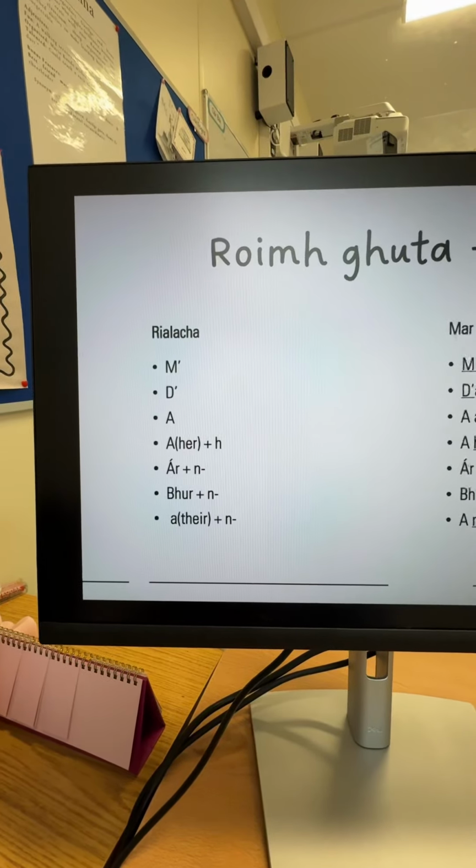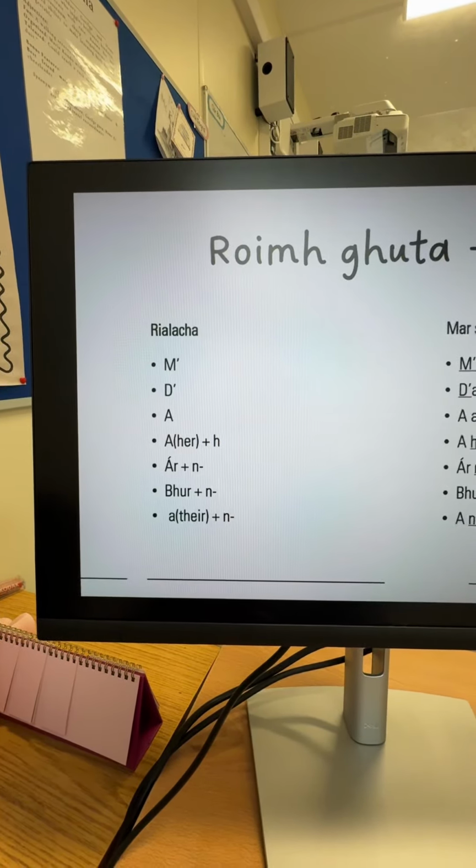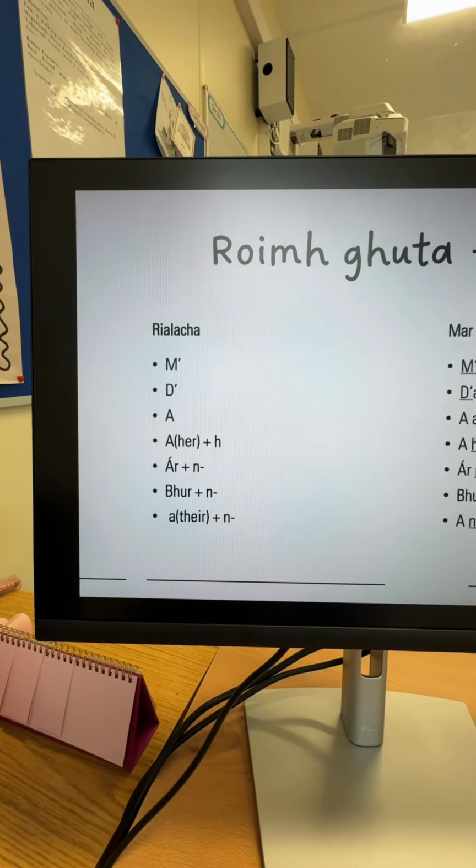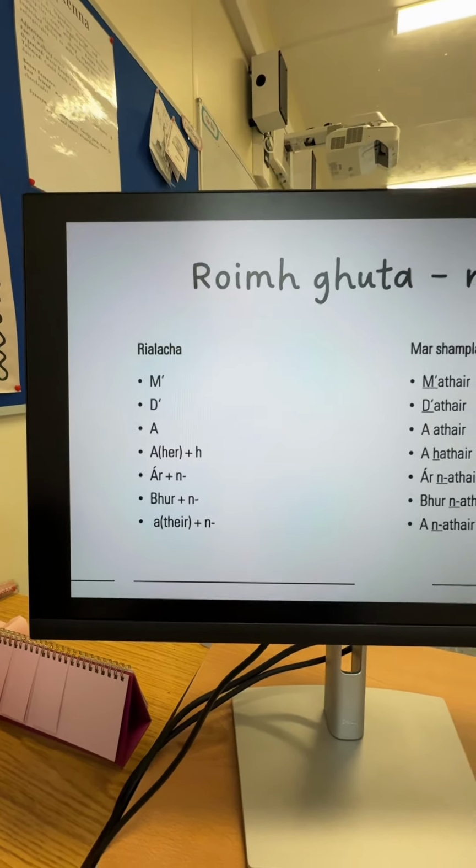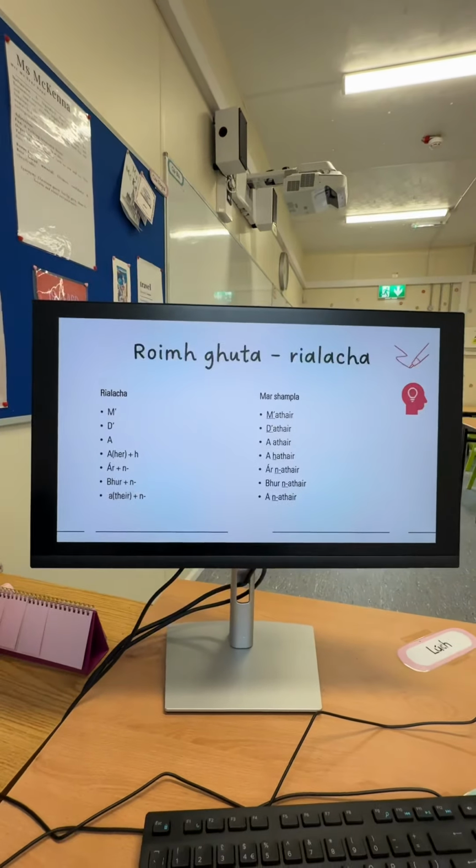M', d', a plus h, ar plus n, bhur plus n, a plus n. Once again, these silly little ways to remember grammar just make it more enjoyable for you and for your students.